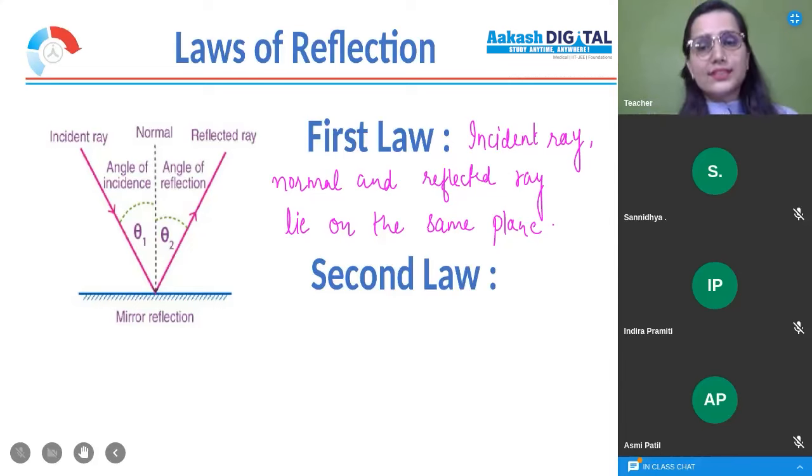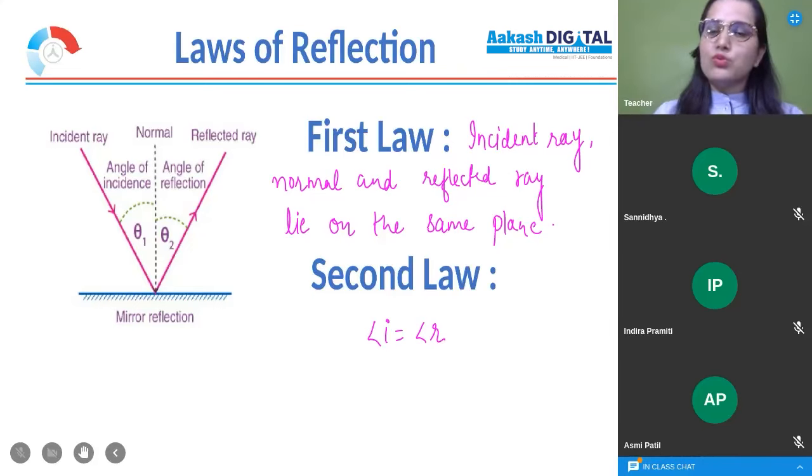If I'm talking about the second law, it says the angle of incidence is equal to the angle of reflection, always. Always. Angle of incidence, you are aware of. What is the angle of incidence, dear students? The angle between the incident ray and normal. What is the angle of reflection? The angle between the normal and reflected ray. So the angle that the incident ray makes with the normal is called the angle of incidence. The angle that the reflected ray makes with the normal, what do we call it? The angle of reflection. It should be very clear to you that the angle of incidence is between the incident ray and normal.